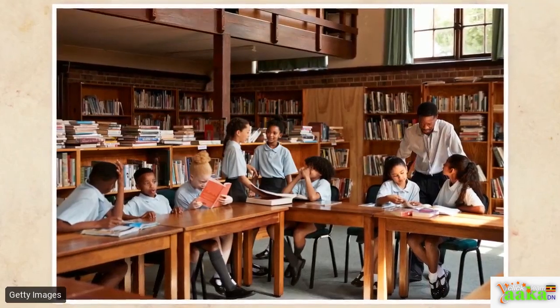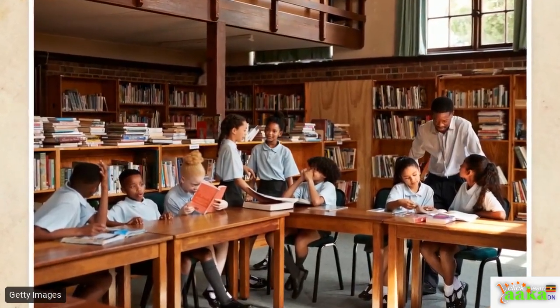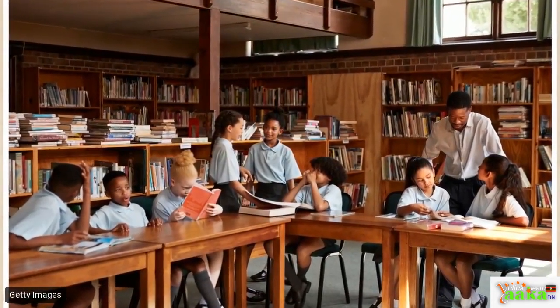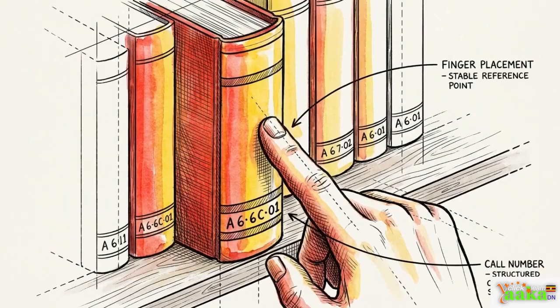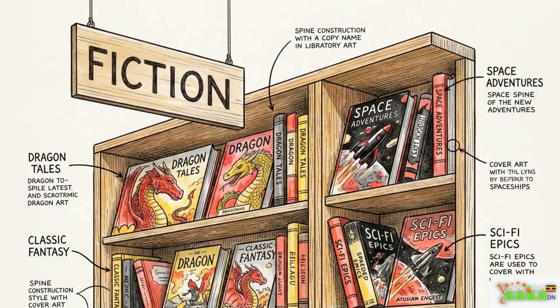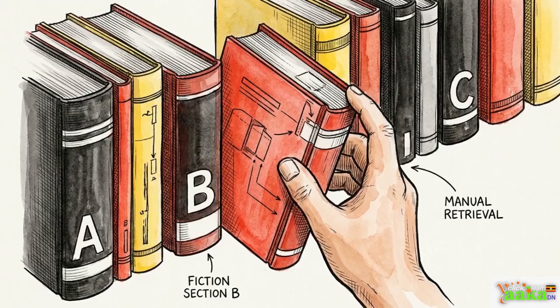The school library is the perfect home base for a researcher. It serves as an organized map of facts, built to help you find exactly what is real and what is not. If you look at the shelves, you'll see the fiction section. This is for made-up stories. These books are usually arranged alphabetically by the author's name, making it easy to find your favorite tales.